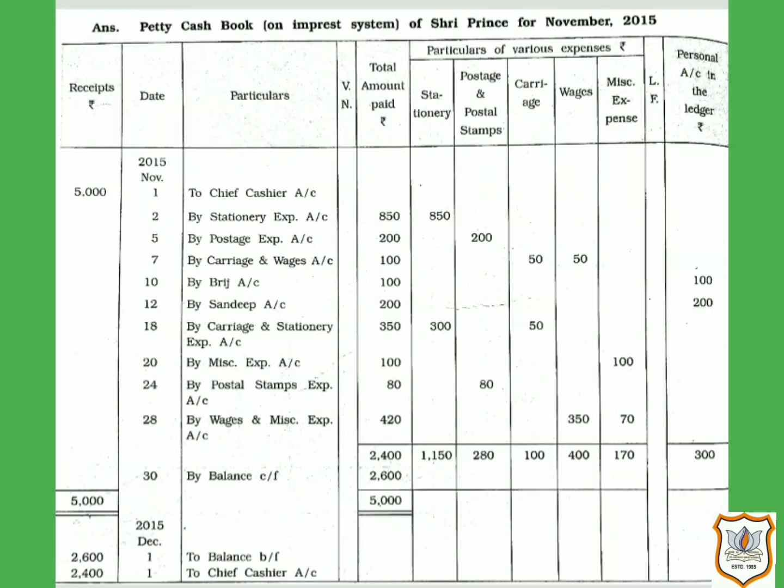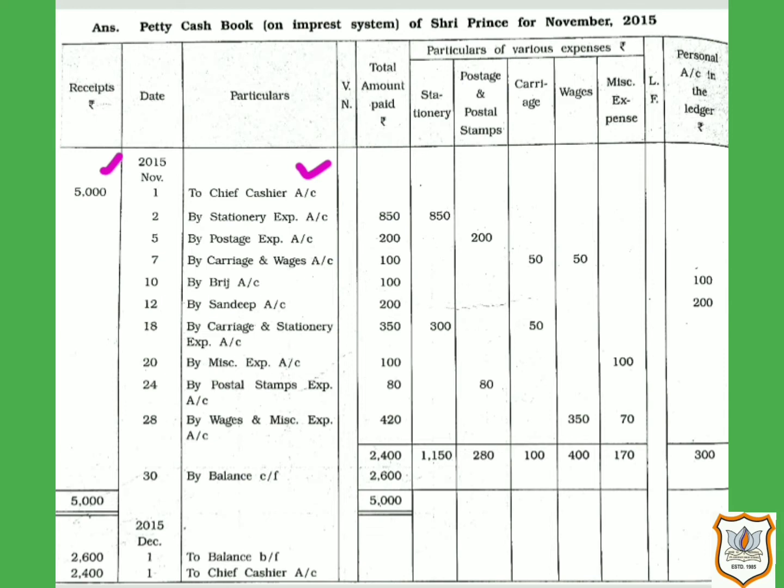So let us start with the first one. Here, the date is given, 2015 on November 1st. Cash received from chief cashier rupees 5,000. See, here a fixed amount is given at the beginning of the fixed period by the chief cashier to the petty cashier, and that is 5,000. As it is a receipt, we will record it in the receipt column, that is 5,000. And in particulars, we will write To Chief Cashier, as the chief cashier has given this amount to the petty cashier.